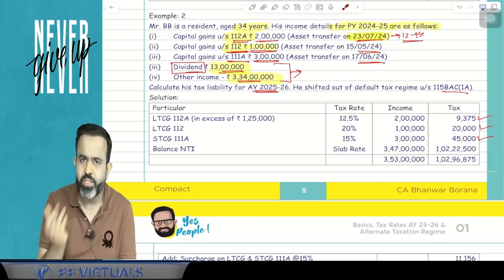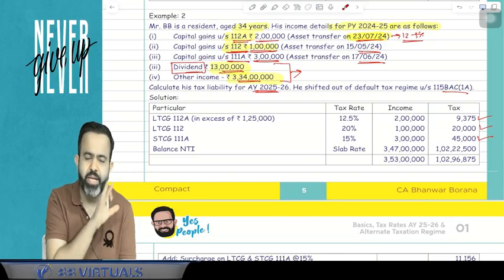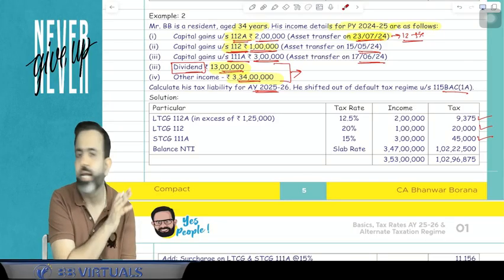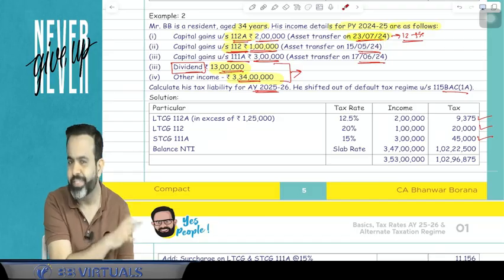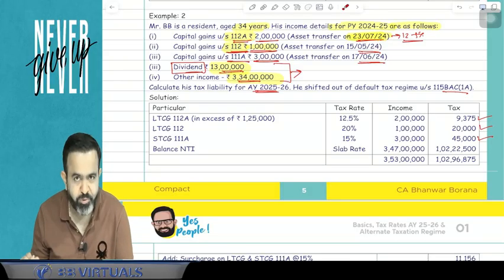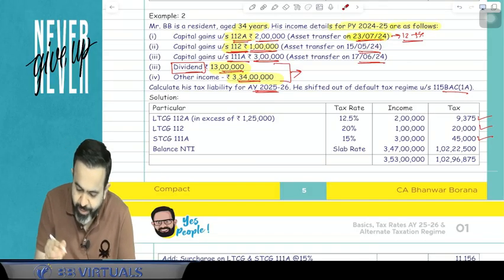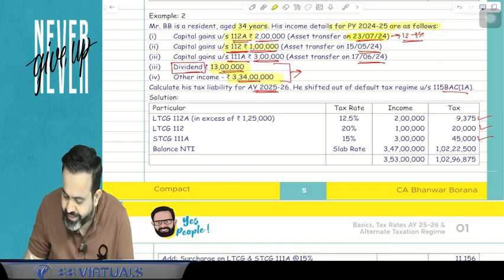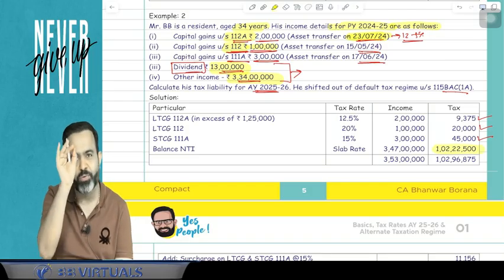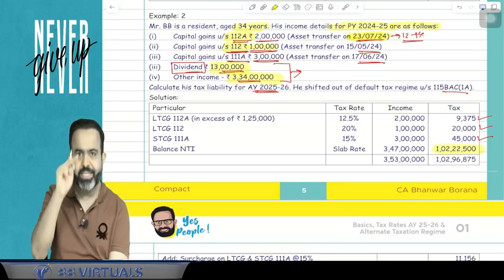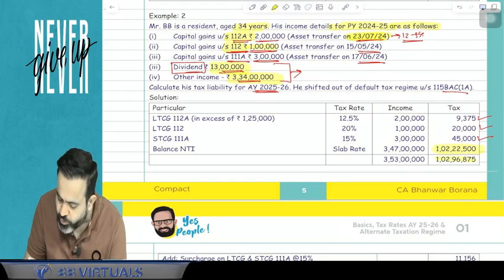So up to 2,50,000 there is no tax. 2,50,000 to 5 lakh, 5%; 5 lakh to 10 lakh, 20%; more than 10 lakh, 30%. So this slab rate we have to use. So as per this slab rate, if I calculate the tax, then the tax comes to 1 crore 2,22,500, because dividend is also taxable as per slab rate. So this is my total tax.